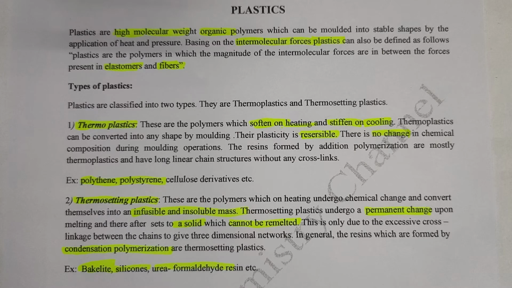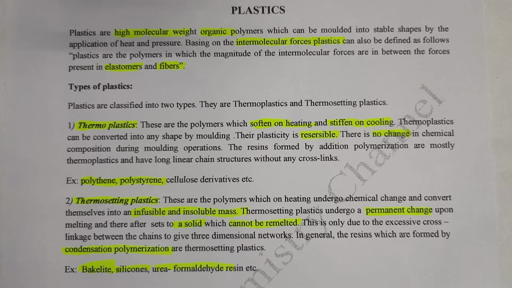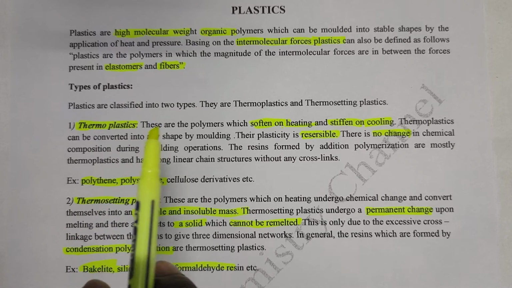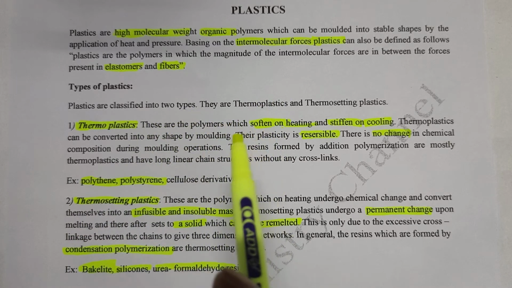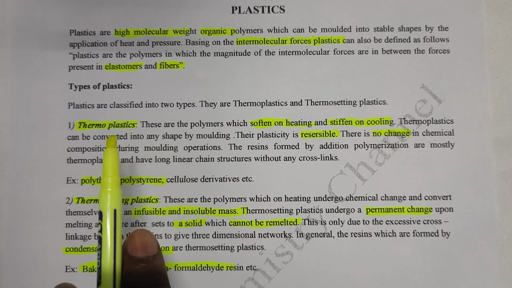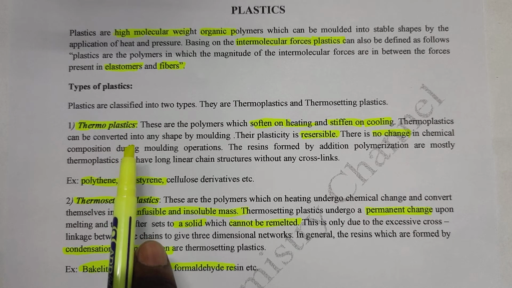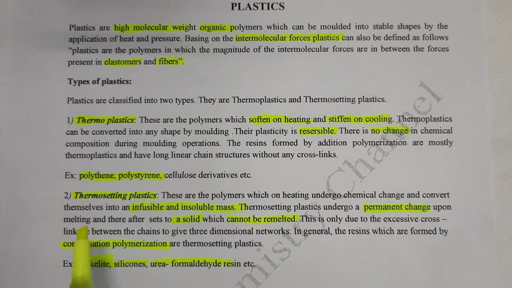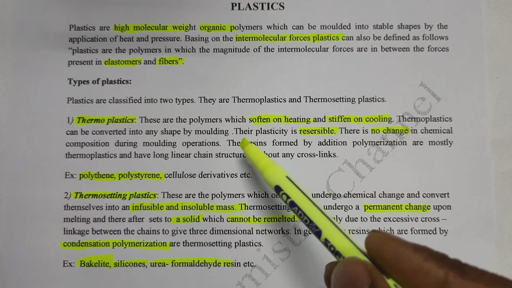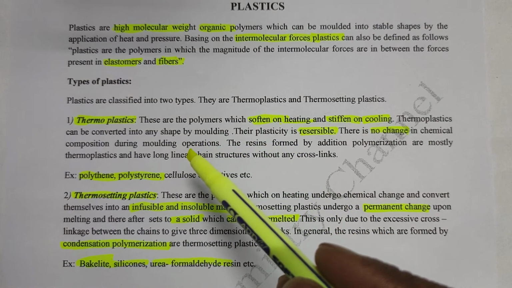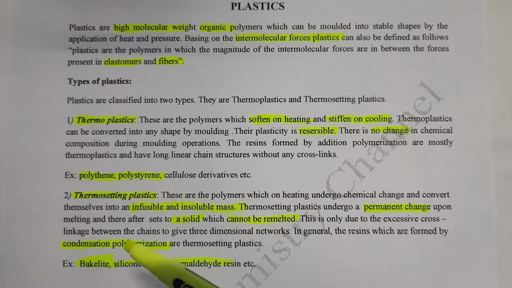Then in thermoplastics the adjacent polymeric chains are held together by weak van der Waals forces. That means in case of thermoplastics, the chains, polymer means the combination of so many chains, are all linked with weak van der Waals forces. In case of thermosetting plastics, the polymer chains are held together by strong covalent bonds.